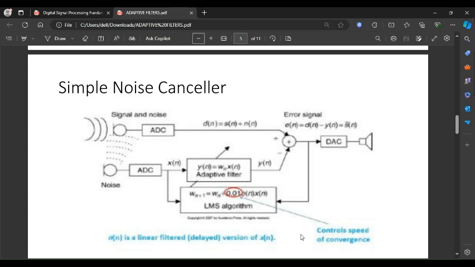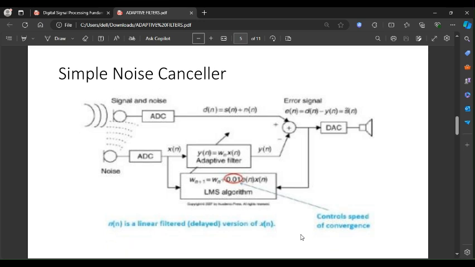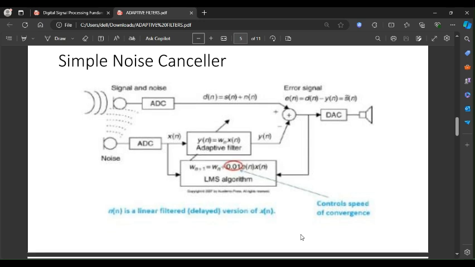Then we have the LMS algorithm, which initializes with W(0), which can be any number. Here we have 0.01 that controls the speed of convergence. The update rule is W(n+1) = W(n) + 0.01 * e(n) * x(n).